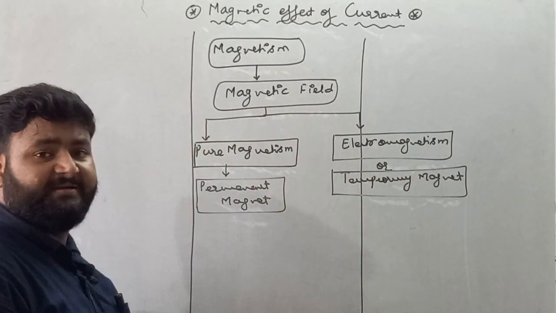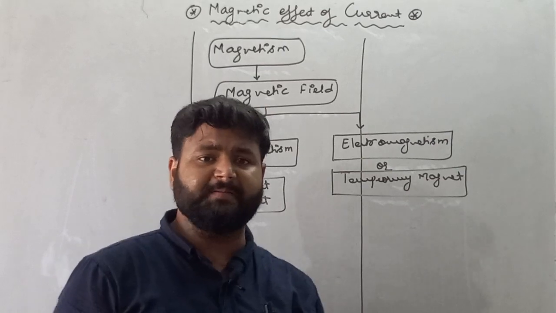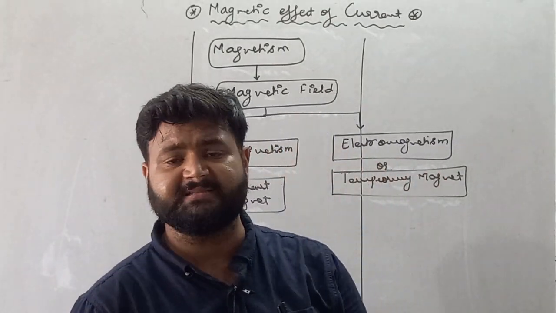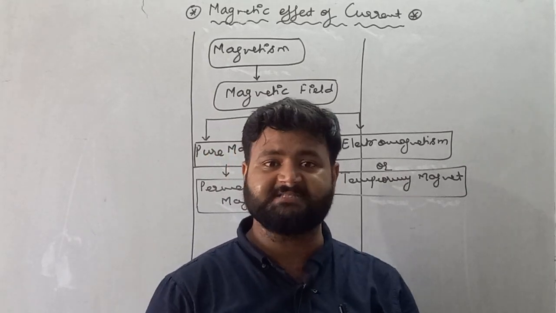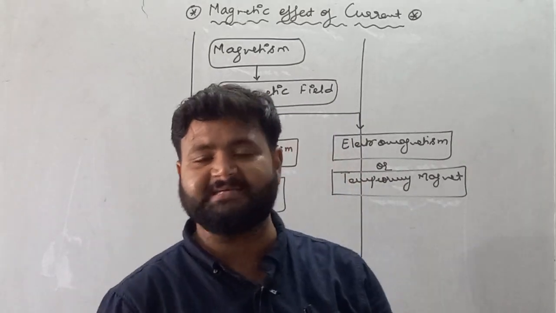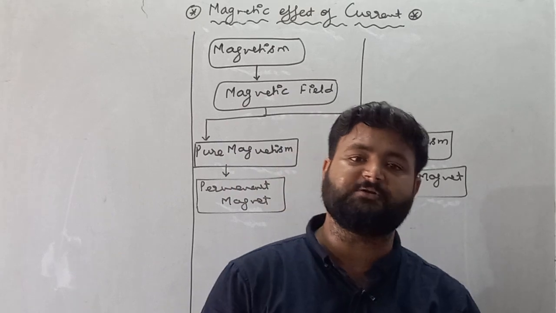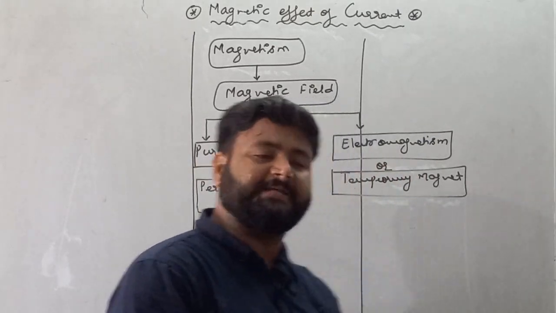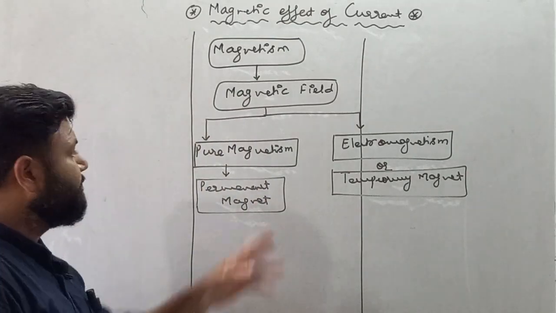This chapter is very similar to your first chapter, electric field and charge. So if you are aware of each and every topic related to electric field and electric charge, then you will be very comfortable in this chapter called magnetic field.